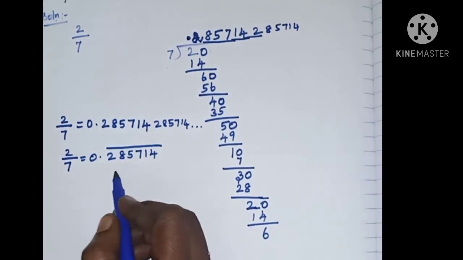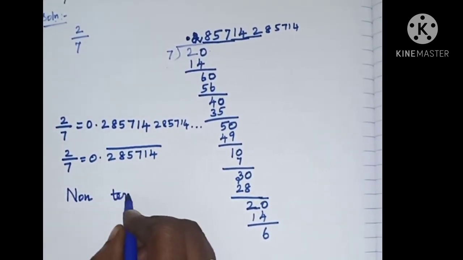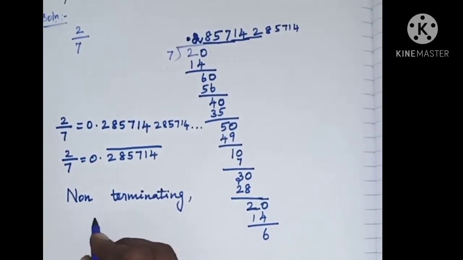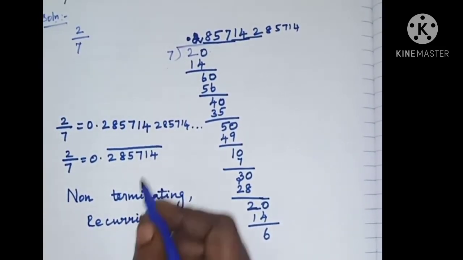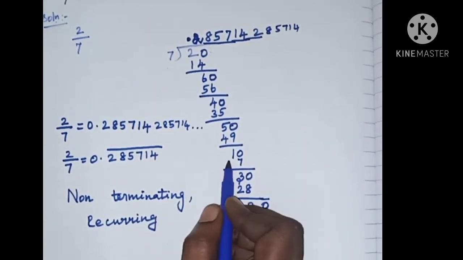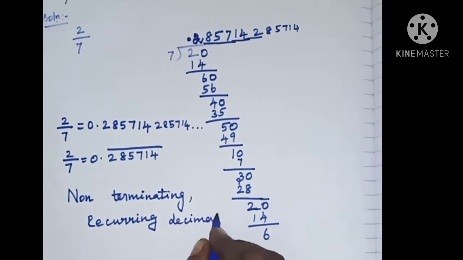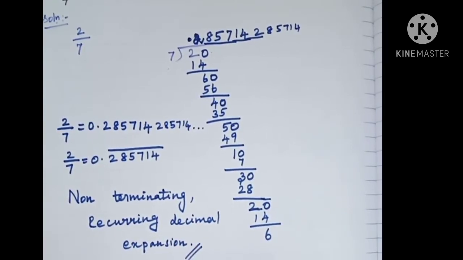So we have to say this is the non-terminating and recurring decimal expansion. Recurring means reoccurring. The numbers are reoccurring again and again. This is called non-terminating and recurring decimal expansion. This is the answer for this sum.